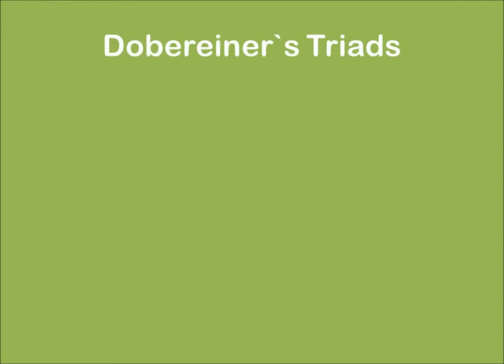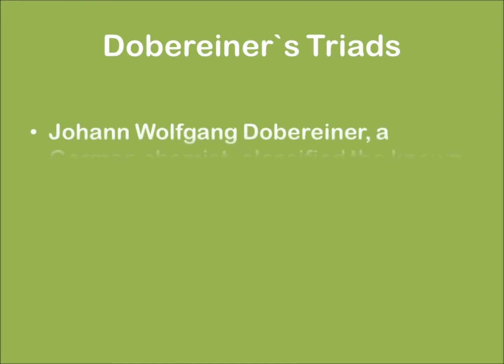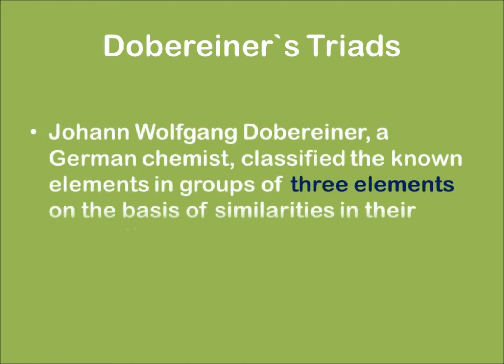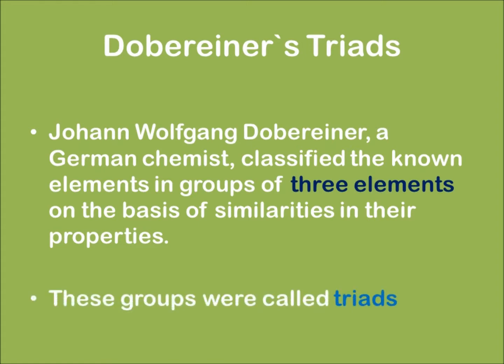Coming to Dobereiner's triads. Dobereiner was a German chemist, and what he did was classify the elements into groups of three elements on the basis of similarity of properties. These groups were called triads.